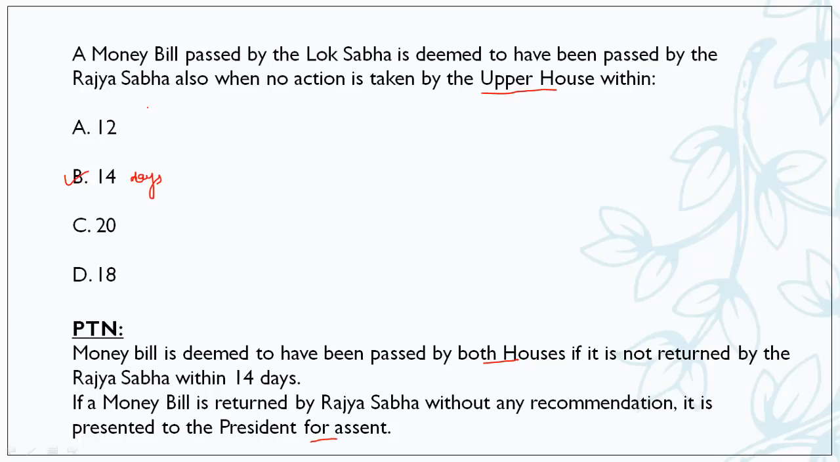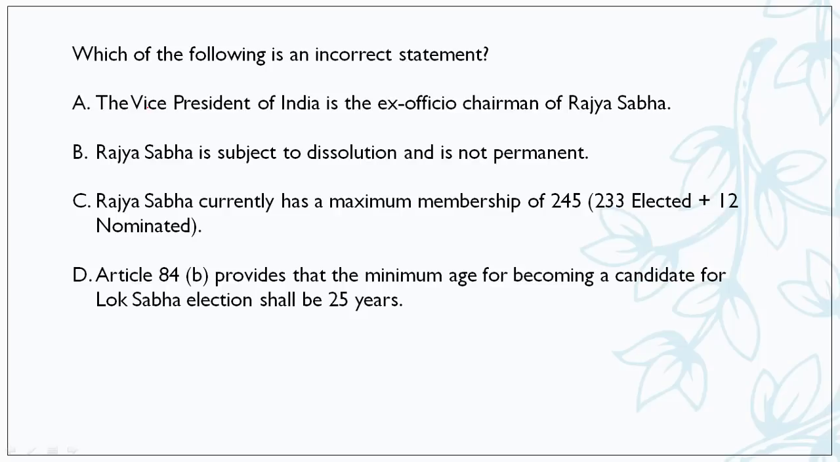Moving forward. Next is, which of the following is an incorrect statement? Friends, out of these four, we need to find the wrong option. So, the Vice President of India is the ex officio chairman of Rajya Sabha. Friends, this is the correct option because the Vice President is the ex officio chairman in Rajya Sabha. Next, Rajya Sabha is subject to dissolution and is not permanent. This is a wrong statement, friends. Rajya Sabha is permanent, it is not dissolved. Okay.